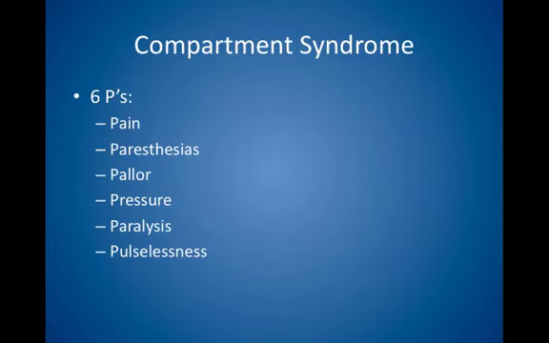Compartment syndrome, usually in the lower extremity after trauma or surgery, causes the 6 Ps. Pain, which is often present on passive movement and often out of proportion to the injury. Paresthesias, resulting in numbness, tingling, or decreased sensation. Pallor, or cyanosis. Pressure, or firm feeling in the muscle compartment and an elevated pressure reading.